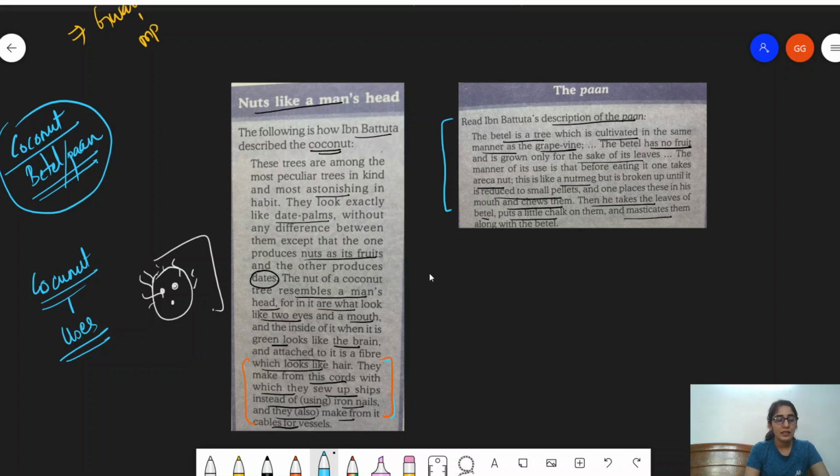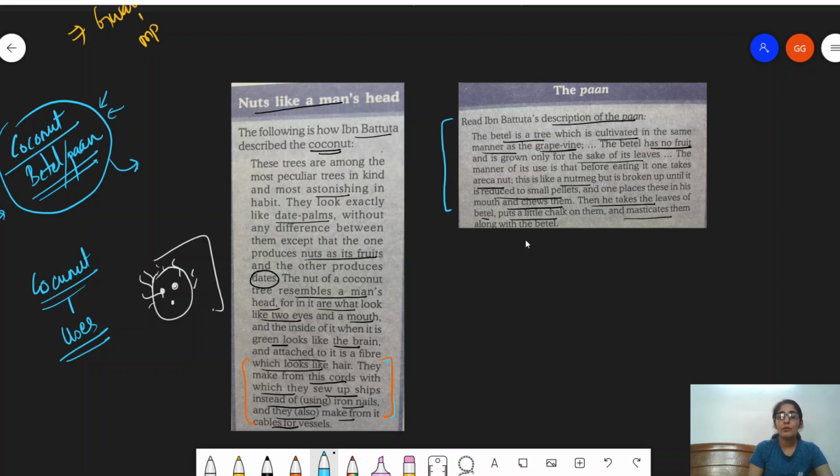Okay, so these are important things that you need to remember. Now, why does one actually travel? One basically travels because there's an excitement of knowing the unfamiliar. If you and I are sitting here in, let's say, any part of India today, we'll be really excited to think about what, for instance, USA would be like. But today it's quite easy for us. We can get a passport, get on a plane, and reach USA. But we're talking about the 14th century, so you can understand that there was a huge amount of excitement pertaining to the unfamiliar, how things would be like. So this excitement is best understood via how he explains the coconut and the betel pan.